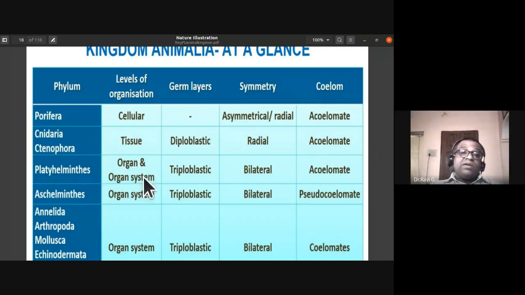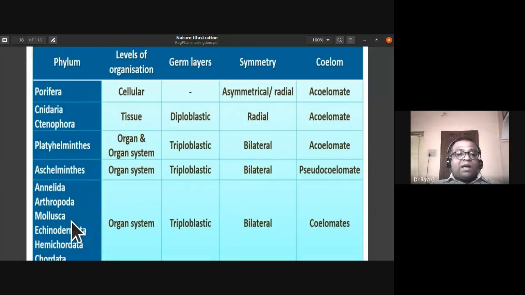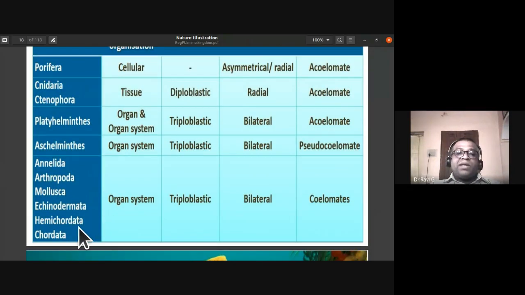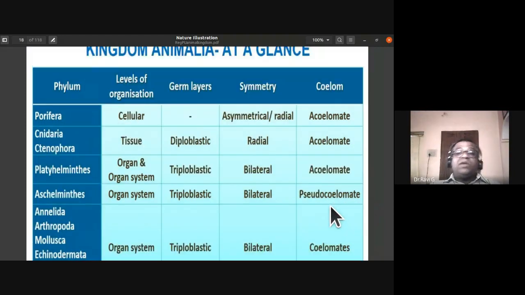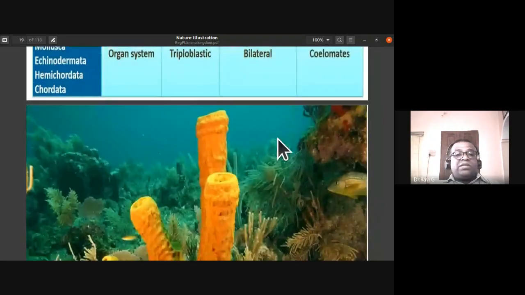Platyhelminthes have organ and organ system level of organization, with triploblastic germ layers. Symmetry is bilateral, and they are acoelomate. Aschelminthes also have organ system level, triploblastic, bilateral, pseudocoelomate. Annelida, Arthropoda, Mollusca, Echinodermata, Hemichordata and Chordata all have the organ system level, and are triploblastic, bilaterally symmetrical coelomates. Including human beings, we exhibit these attributes. So this is how the kingdom Animalia is classified based on various parameters.